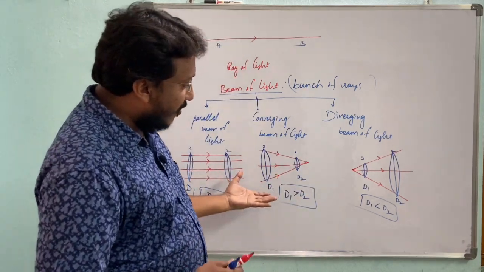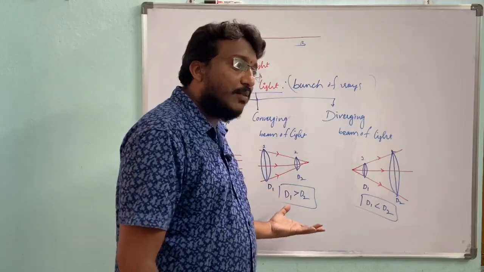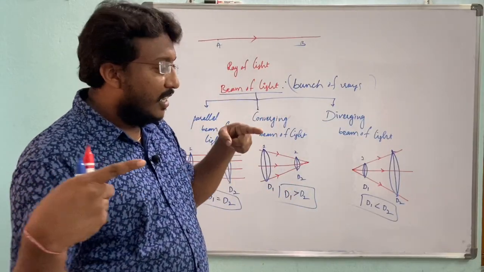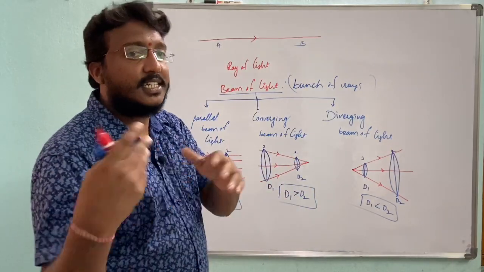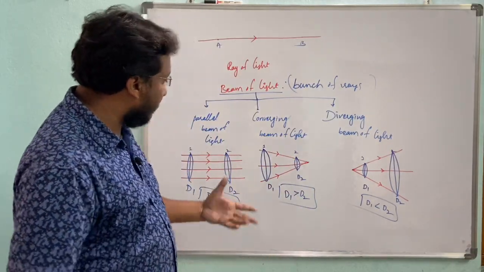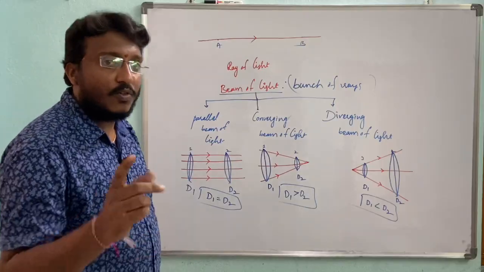For the converging beam of light, to form the image, the two rays, the reflected rays or refracted rays, have to meet. So we will discuss that in the further classes. And this is the parallel beam of light.